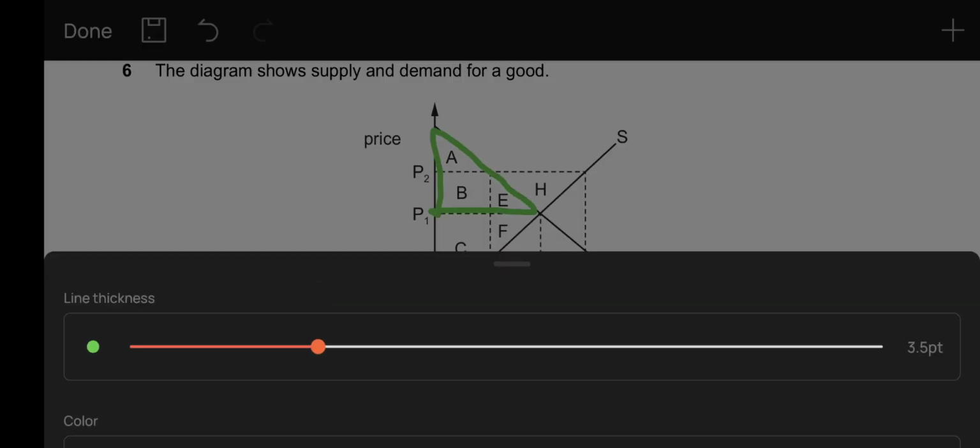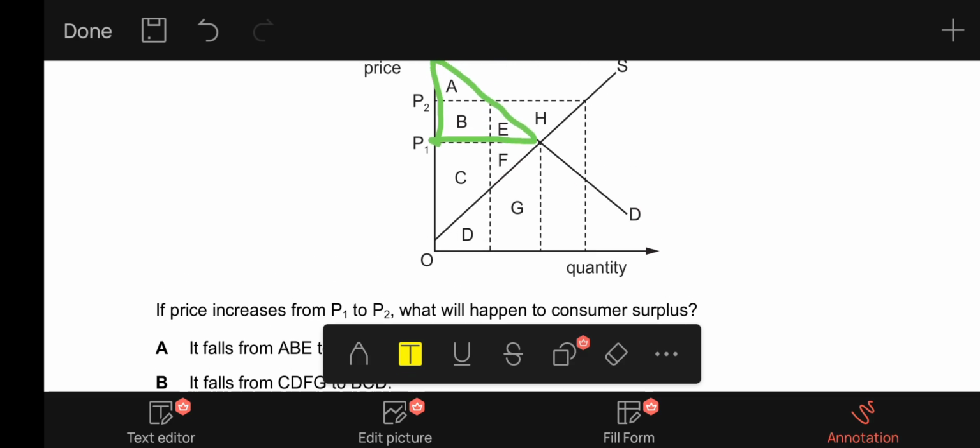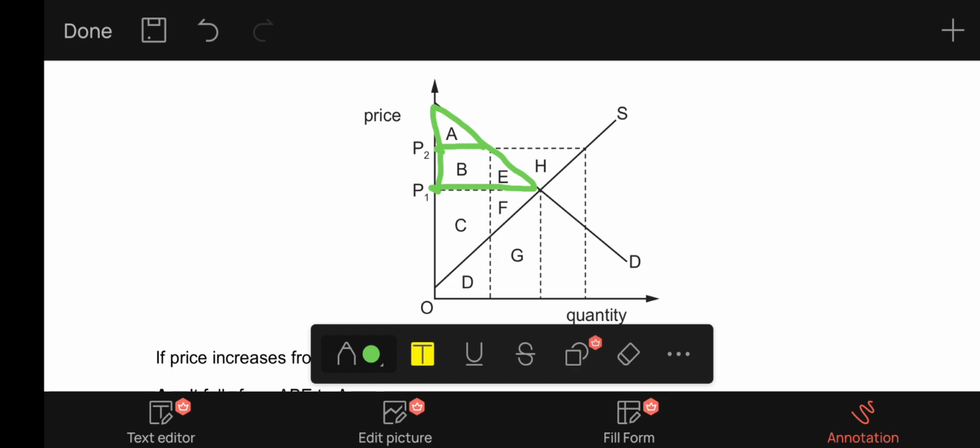If the price increases to P2, the consumer surplus will reduce to this point. Initially the consumer surplus was area A, B, E, and after P2 is imposed, it becomes just A.